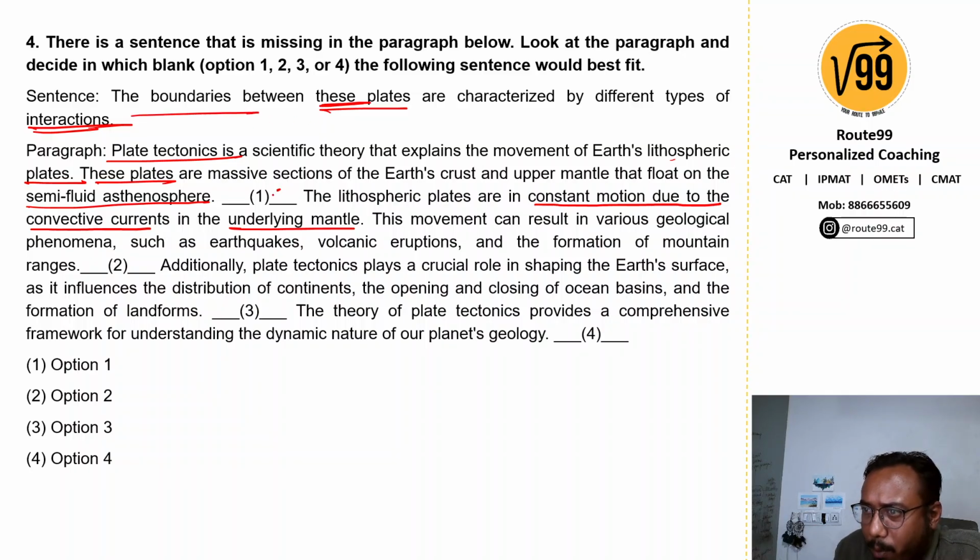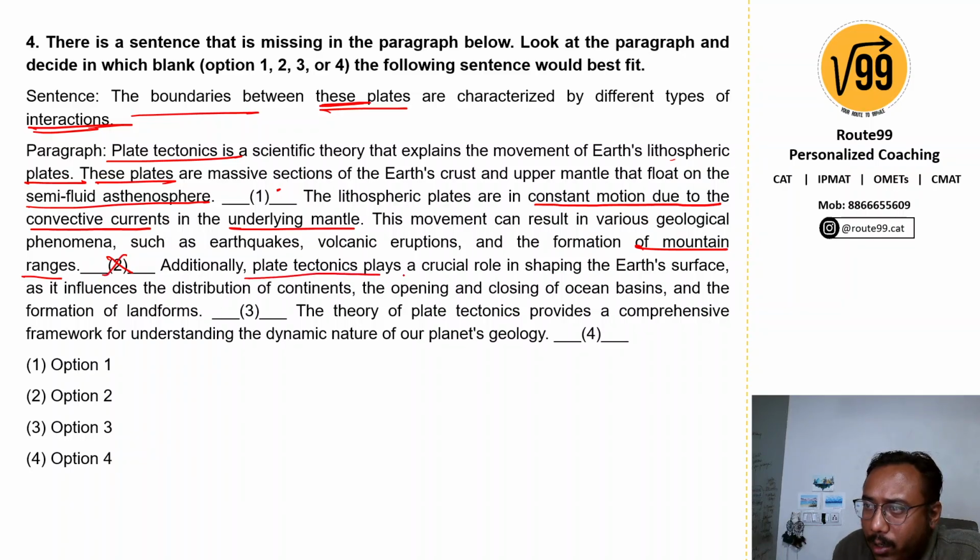So yes, it is possible that we can place the sentence in blank 1, but let's see the other blanks as well. "This movement can result in various geological phenomena such as earthquakes, volcanic eruptions and formation of mountain ranges." They ended with mountain ranges. They've stopped talking about the plates. So clearly we cannot put it here.